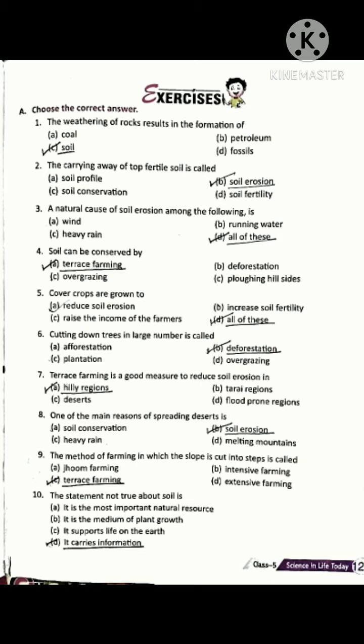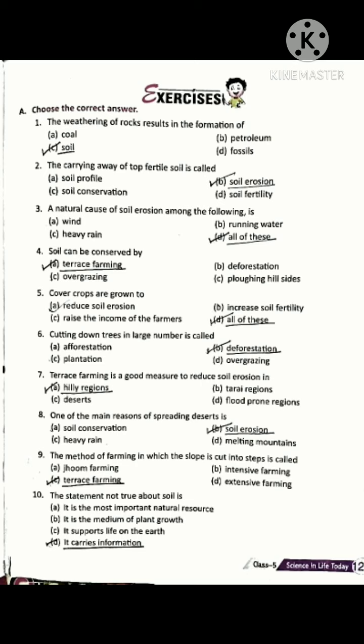B option is correct. Third, a natural cause of soil erosion among the following is: all of these. D option is correct. Fourth, soil can be conserved by: Option A, terrace farming. Option A is correct. Fifth number, cover crops are grown to: all of these. Option D is correct.